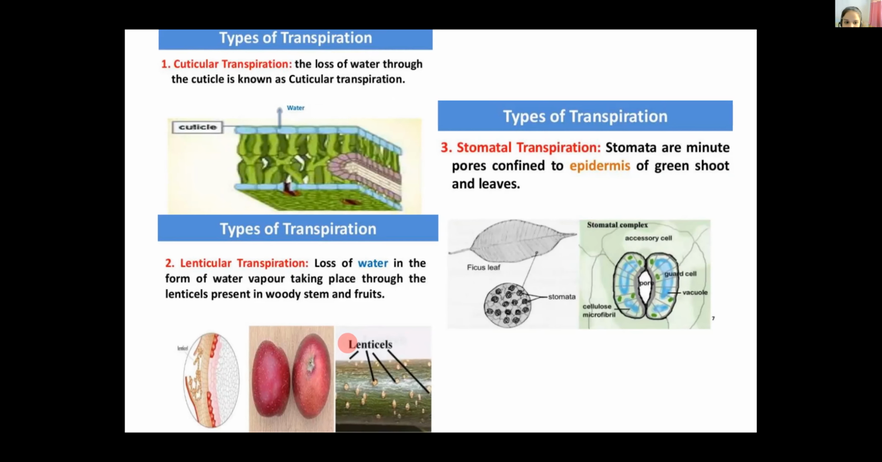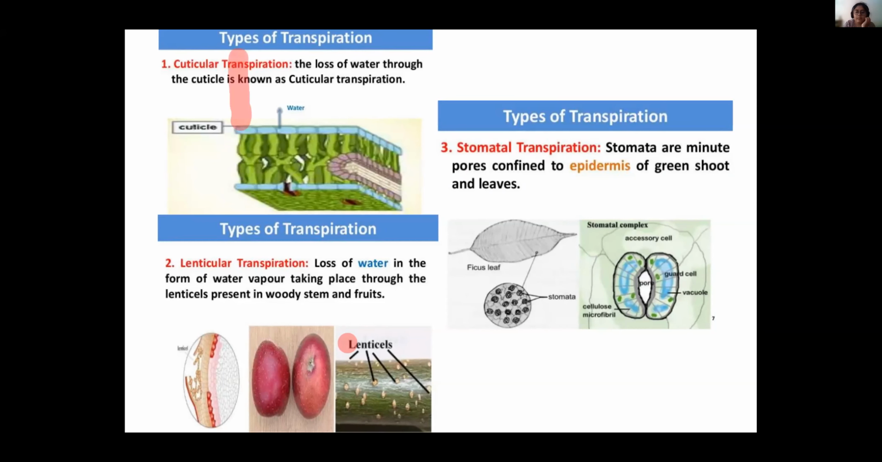Clear? Three types of transpiration. Remember, the majority is stomatal transpiration, right? The maximum amount of water is lost through stomatal transpiration. Cuticular is very negligible, right? Cuticular, and even this one, lenticular. I hope this much is clear to you.